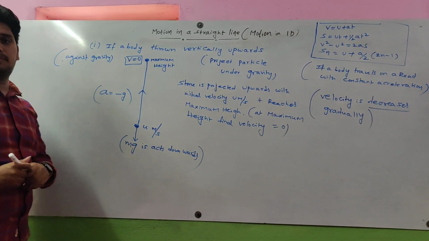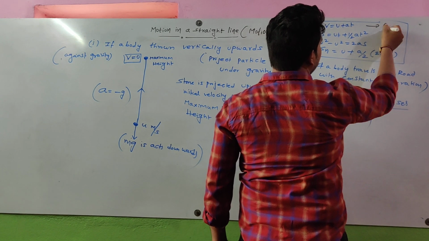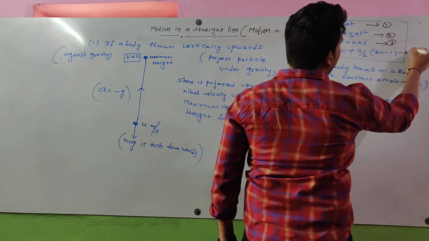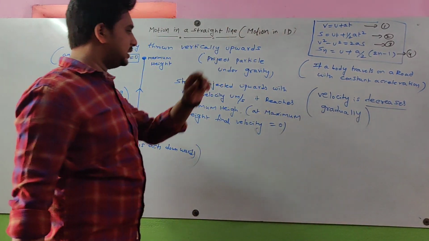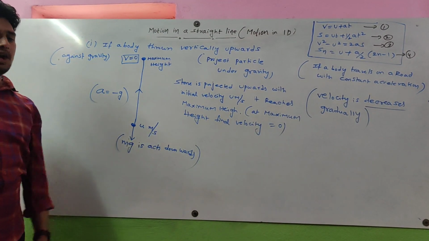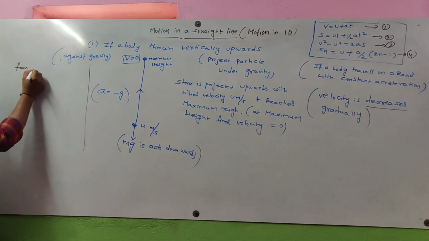So acceleration is equal to minus g. Substitute in these equations. This is equation 1, this is equation 2, this is equation 3, this is equation 4. So substitute the acceleration value in these four equations, starting from equation 1.